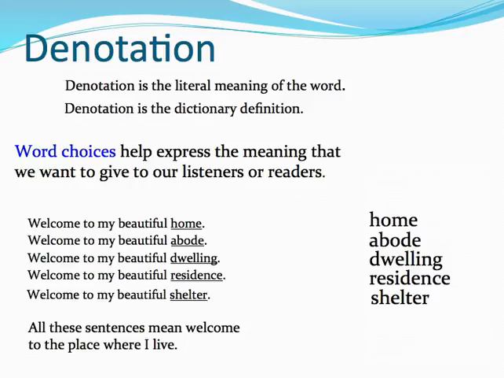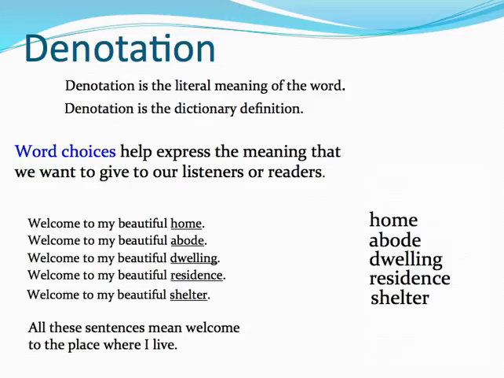But the word choice that we use to express that message has another layer of meaning. For example, the word home implies a warm, cozy place where I live. The words abode and dwelling imply a primitive or basic place where I live.